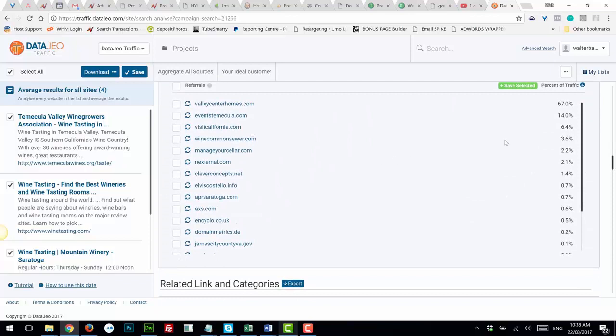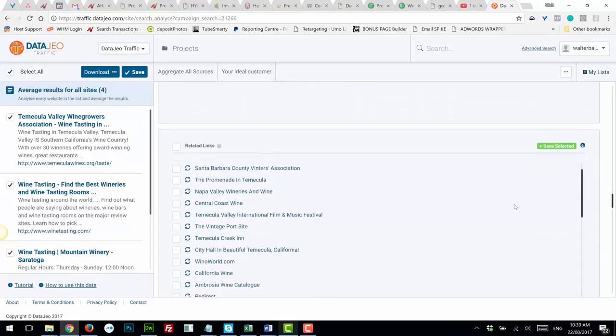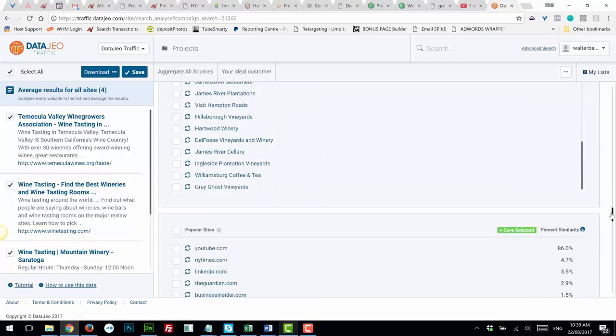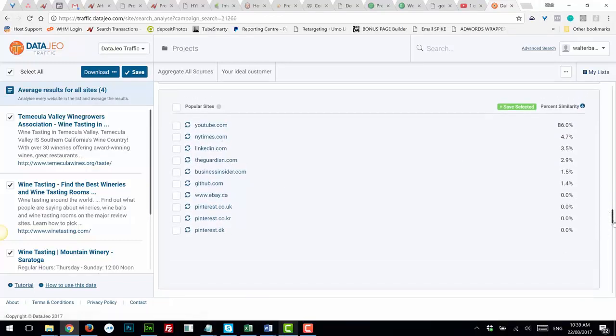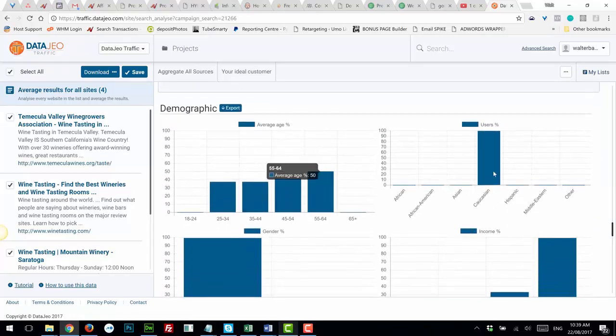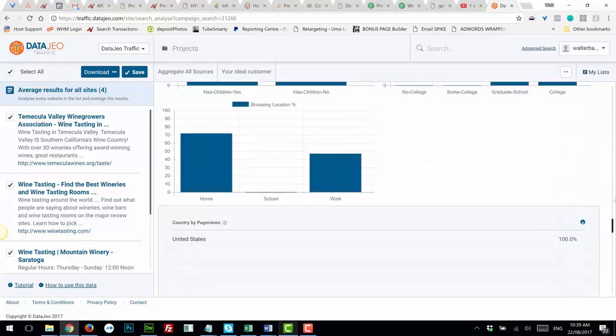We talk about the sites that are referring traffic and how that's important. We show the categories. We look at the different related links and where we can build our links from. This is just getting started with what DataJeo does. We look at the social traffic and where that's coming from, so therefore how to advertise on there. And we look at demographics. Who are the people searching for these particular sites? How would we target them? How are we going to build the ads?